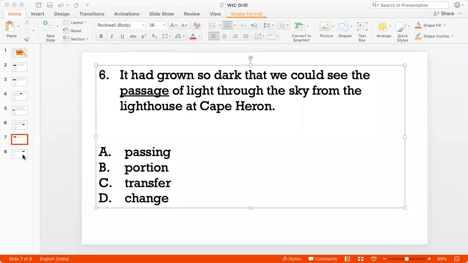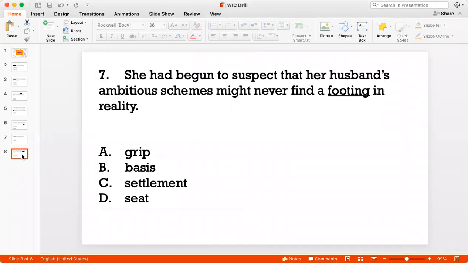Okay, question 7. She had begun to suspect that her husband's ambitious schemes might never find a footing in reality. Okay, so let's first unpack the sentence. So there is a woman and there is a husband, and her husband has a lot of ambitious schemes, right?